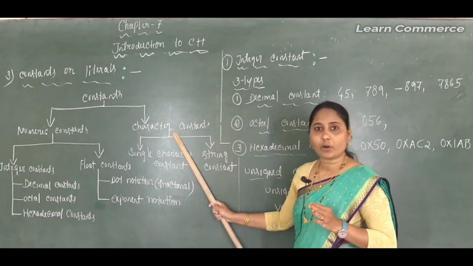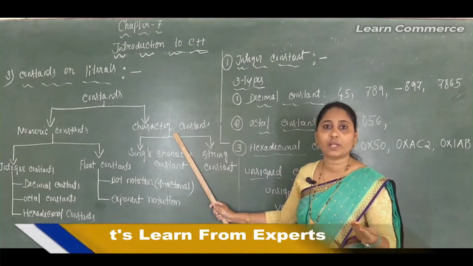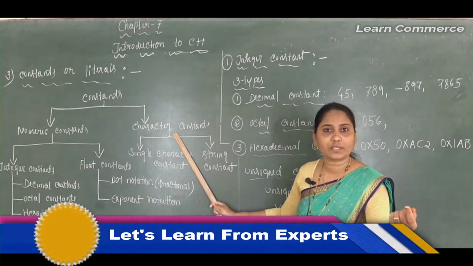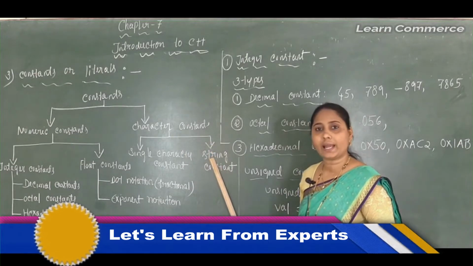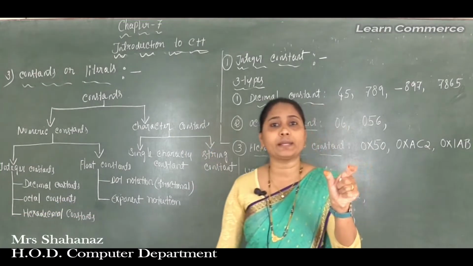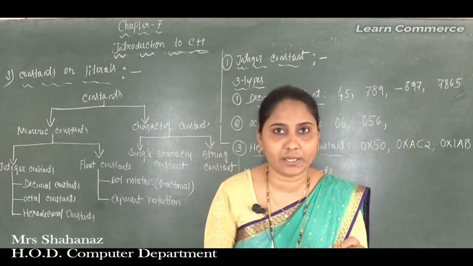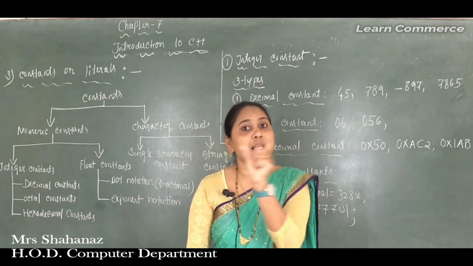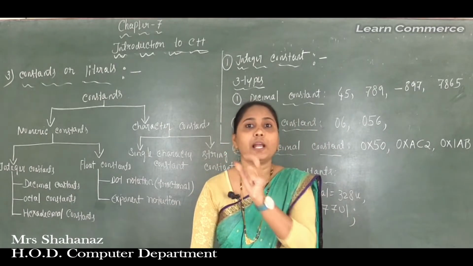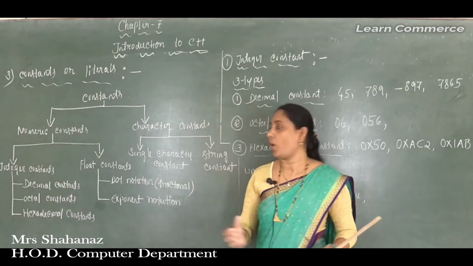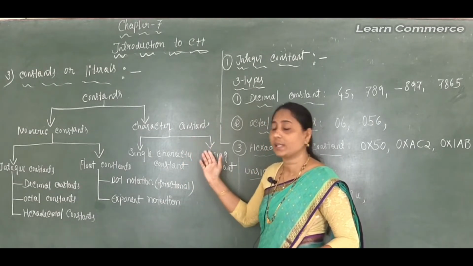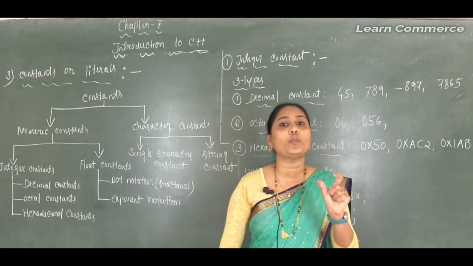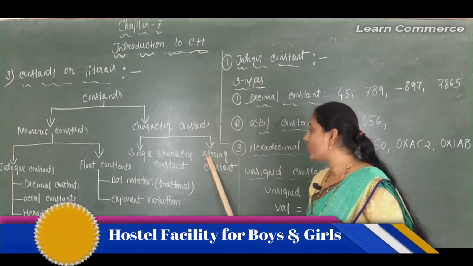In character constants, a single character means A or B or C, which comes under a single character, and a string constant is a group of characters. Maybe you can take your own name. One name we can say is Christ, another name is King. All of these are examples of string constants, which come under character constants. The group of characters is called a string constant.